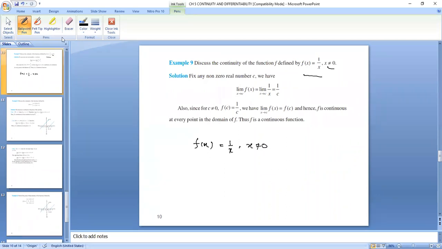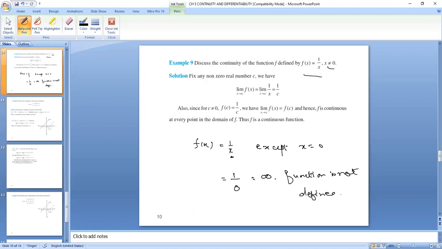If this x is not equal to 0 is not given, then we will say that the function is defined at all values except x equals 0. Because when you put x equals 0, it will be 1 upon 0, which is going to be infinity, and we will say that the function is not defined at x equals 0.